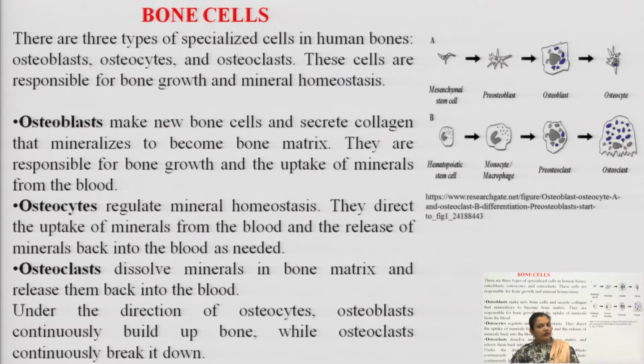Osteo means bone, we already know. Clast, you will remember by the prefix C, means cleavage. The cells required for the breakdown of bone are the osteoclast cells. Basically these three specialized bone cells are present inside the bone. These cells are responsible for bone growth as well as mineral homeostasis.